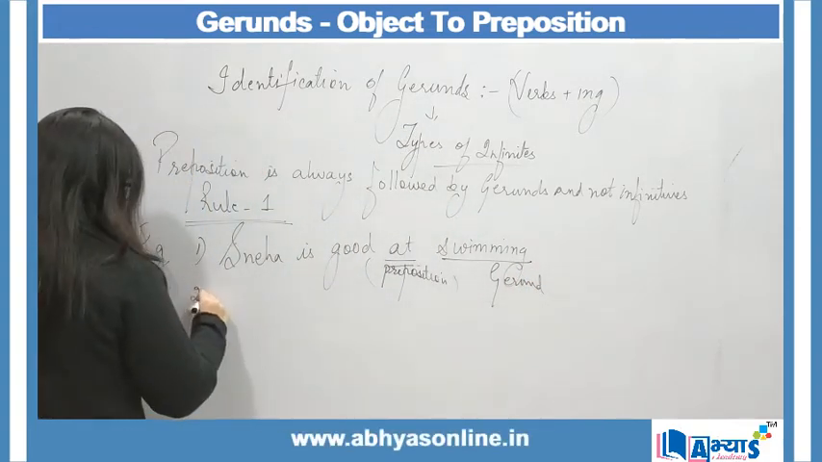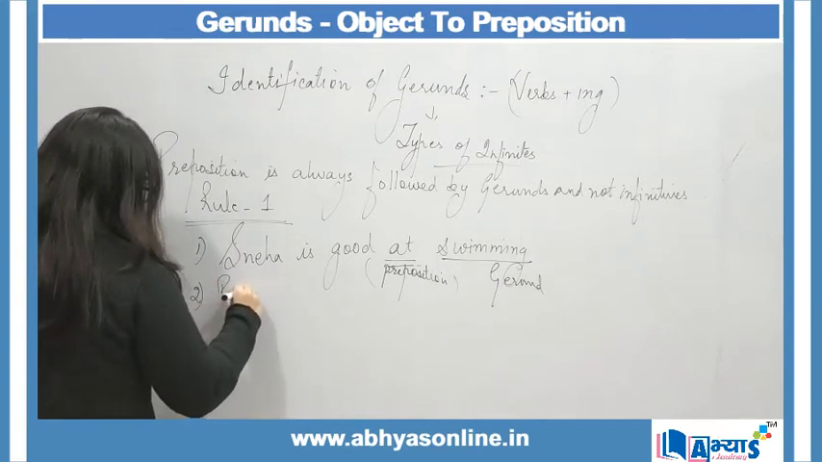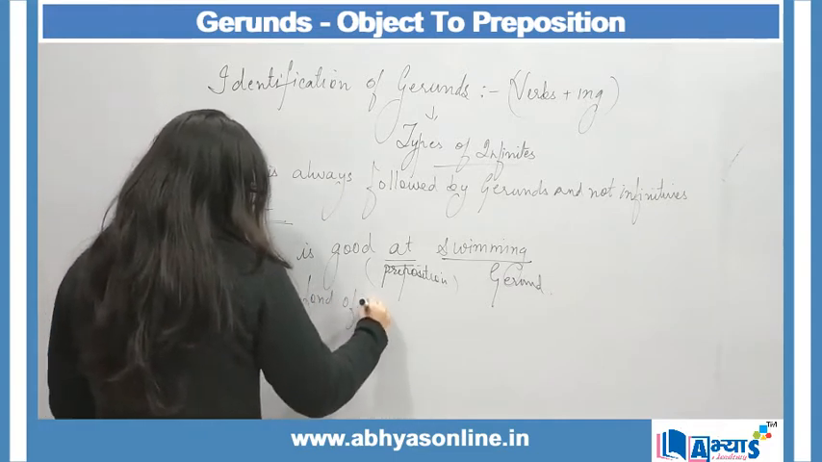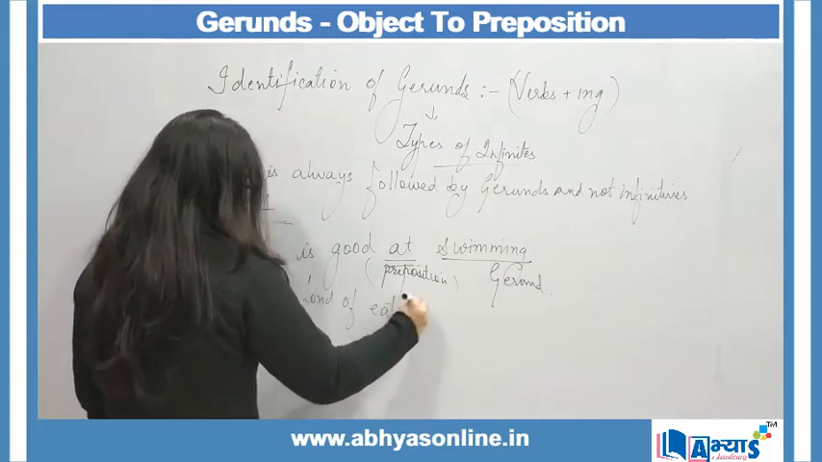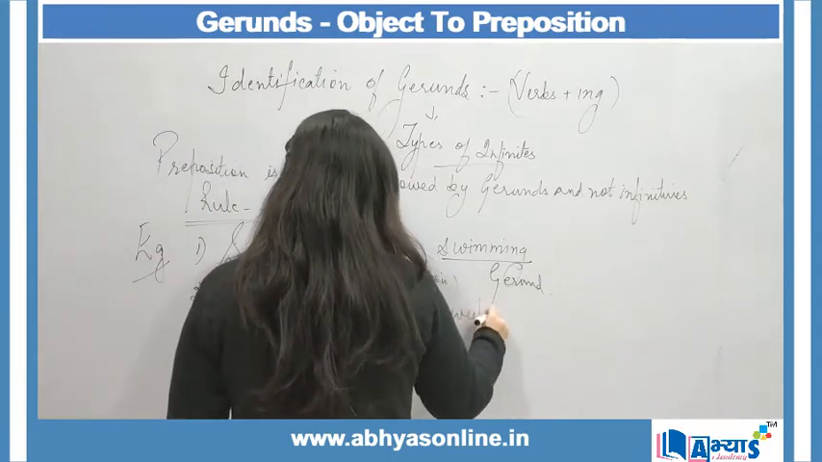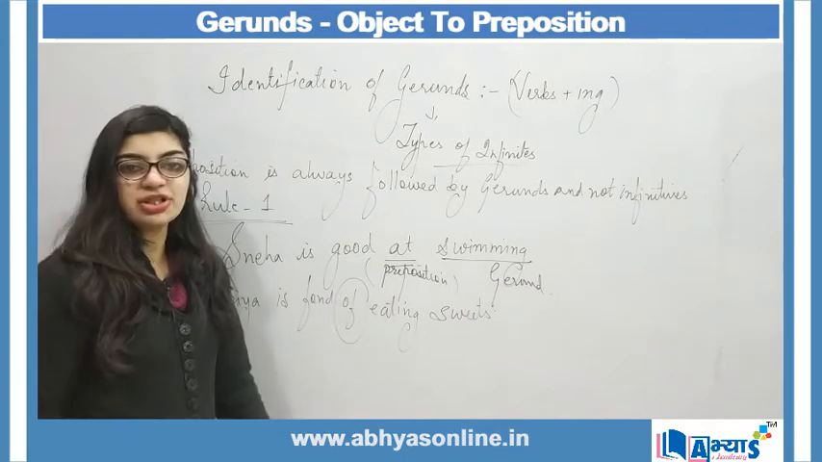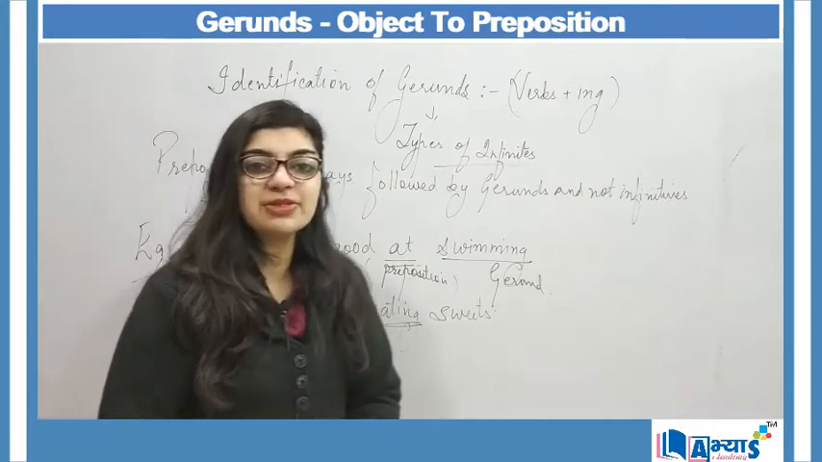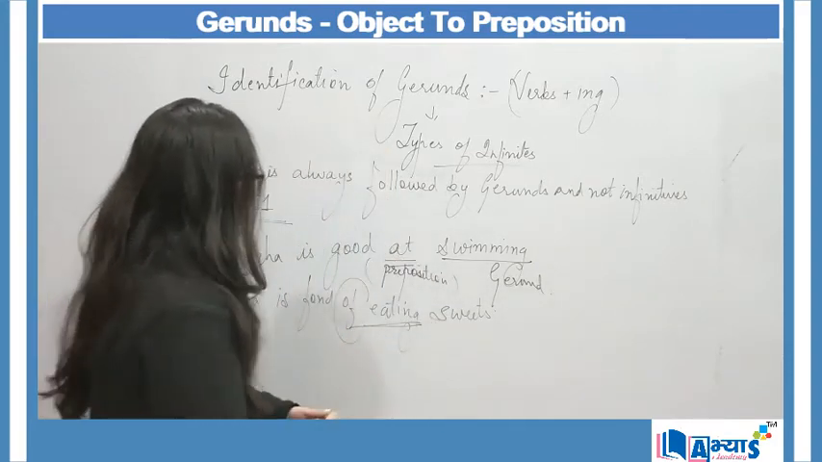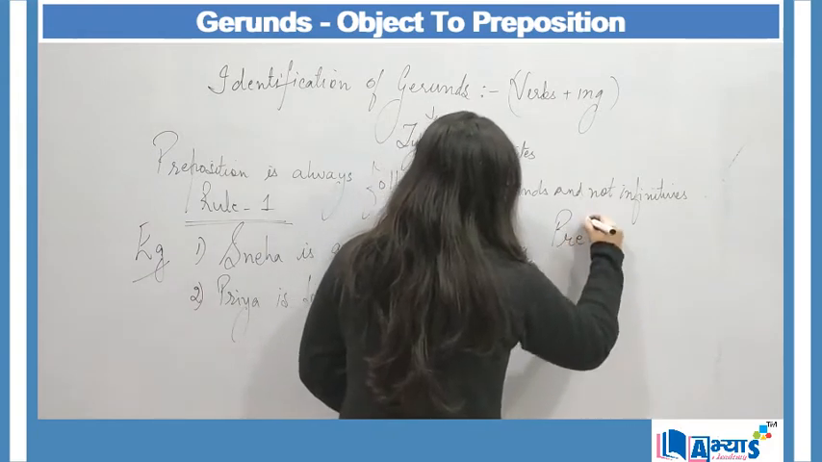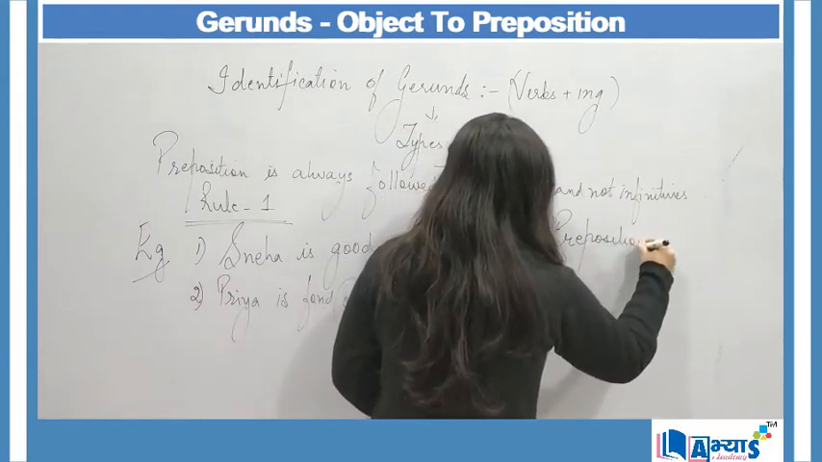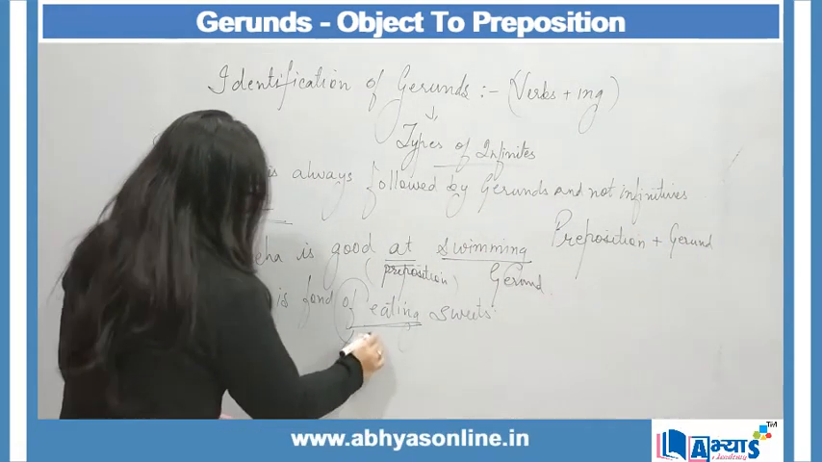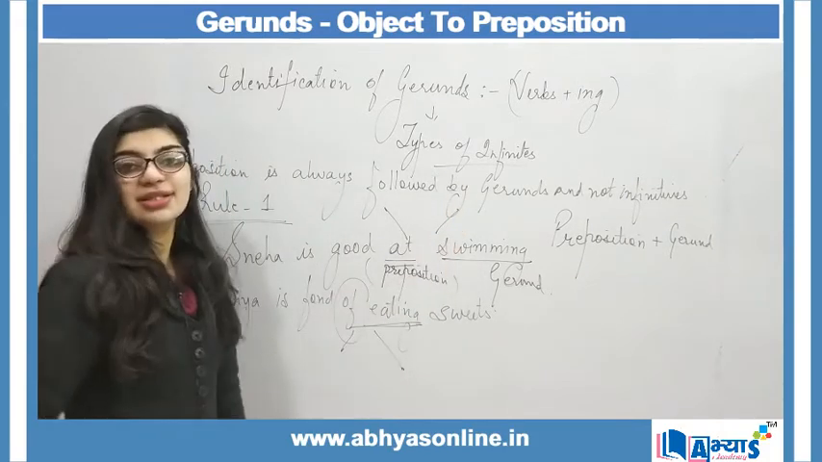Next I can say that Priya is fond of eating sweets. Again of is my preposition, and with of I am making use of eat plus ing, therefore this becomes my gerund. So the preposition rule is preposition plus gerund. Preposition plus gerund, preposition plus gerund.